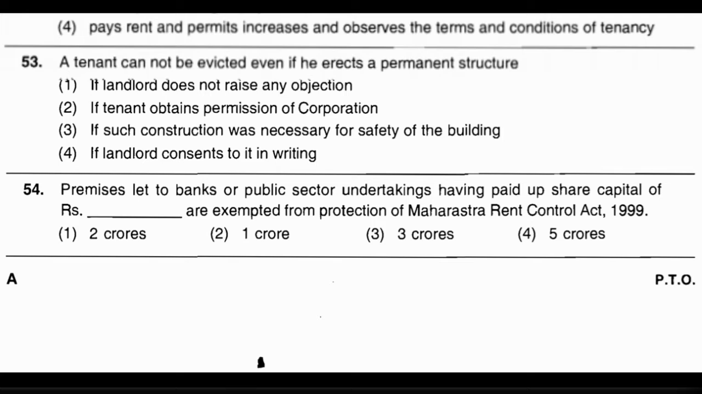Now question number 54. Premises let to banks or public sector undertaking having paid up share capital of rupees dash dash dash are exempted from protection of Maharashtra Rent Control Act 1999. Option number 1, 2 crores. Option number 2, 1 crore. Option number 3, 3 crore. And option number 4, 5 crores. And the correct answer is option number 2, that is 1 crore.